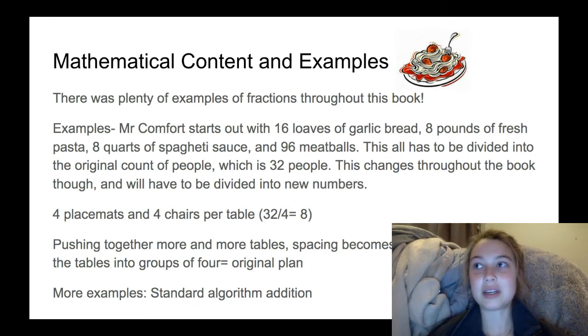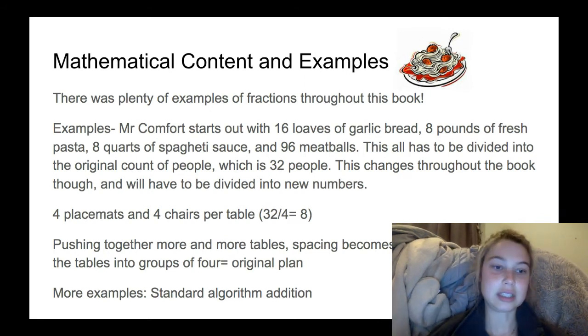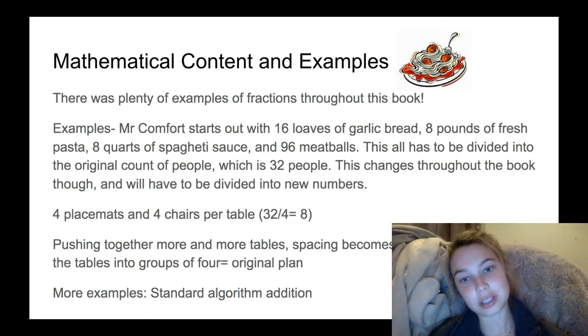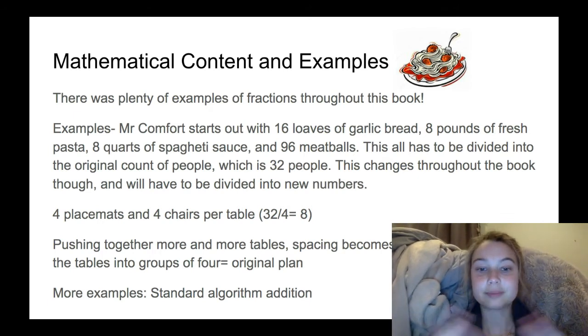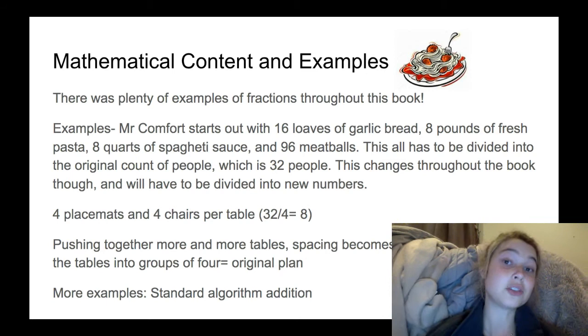How many am I going to put in there? How am I going to divide it? If I have 32 people, I have 16 loaves of bread. How's that going to go into 32? How am I going to divide that? This, of course, changes throughout the book, though. You're dividing new numbers, and that also goes in with the tables and chairs, which I will talk about a little later.